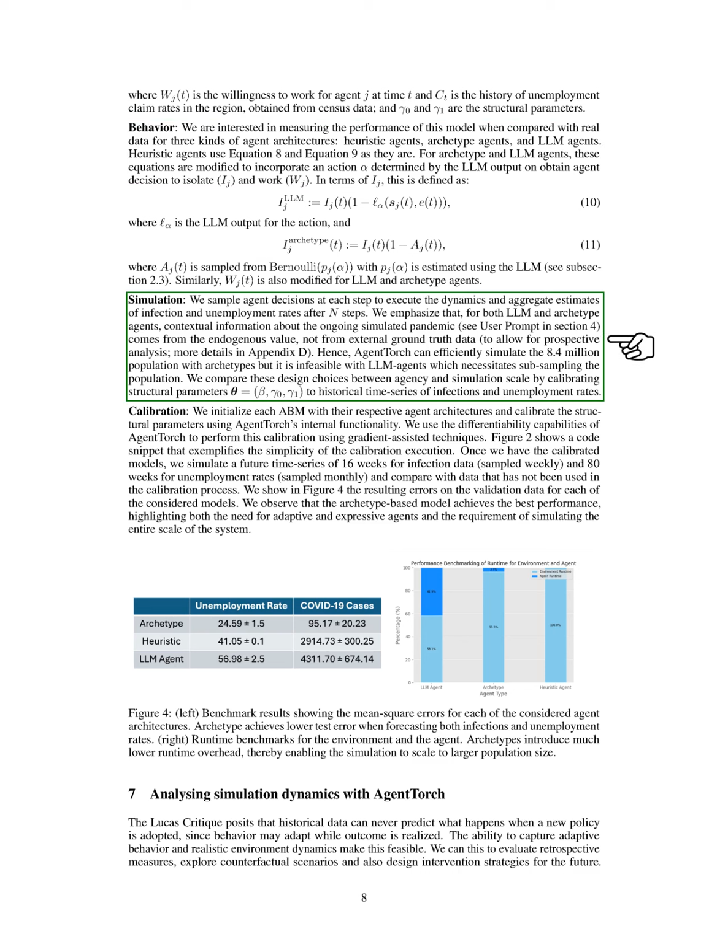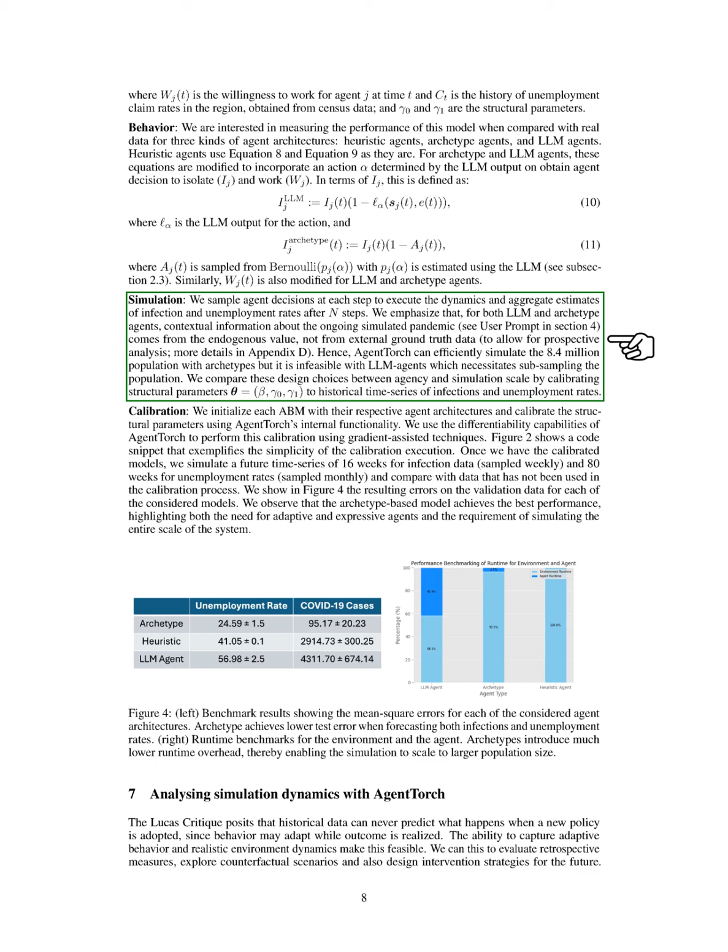During the simulation, we sample agent decisions at each step to track infection and unemployment rates over time. Notably, for LLM and archetype agents, the contextual information comes from the simulation itself rather than external data, allowing for prospective analysis. While AgentTorch can efficiently simulate the entire population with archetypes, it requires subsampling for LLM agents.